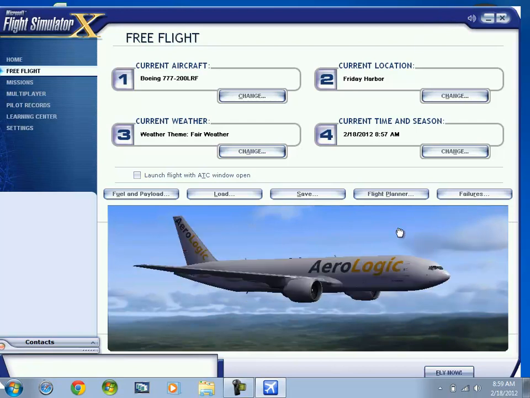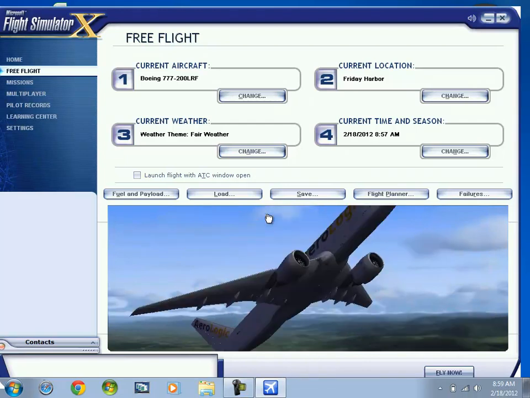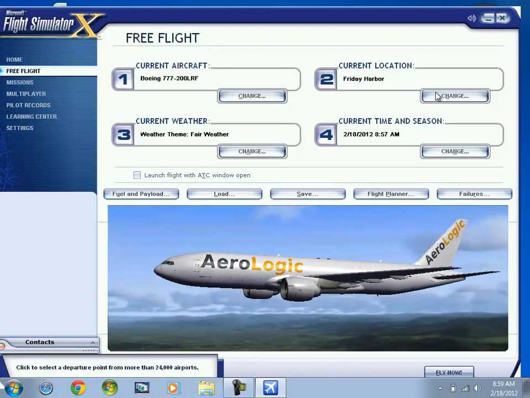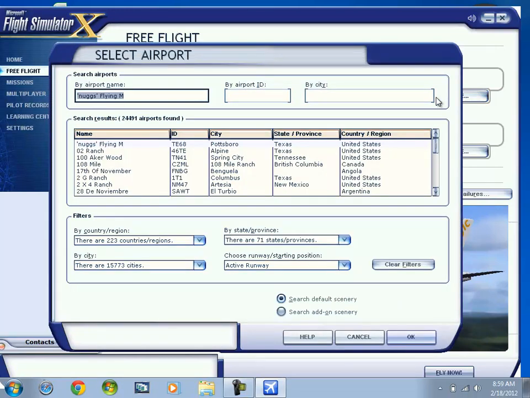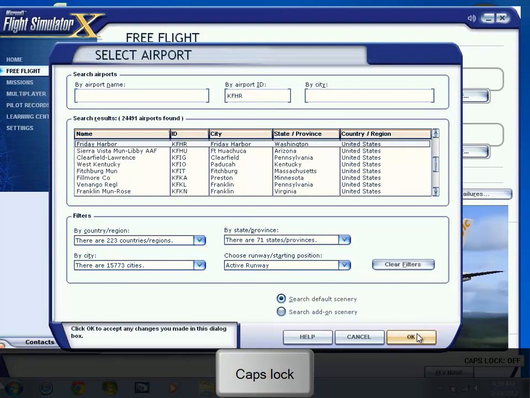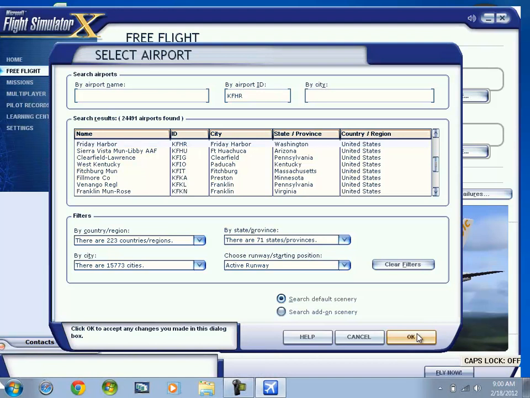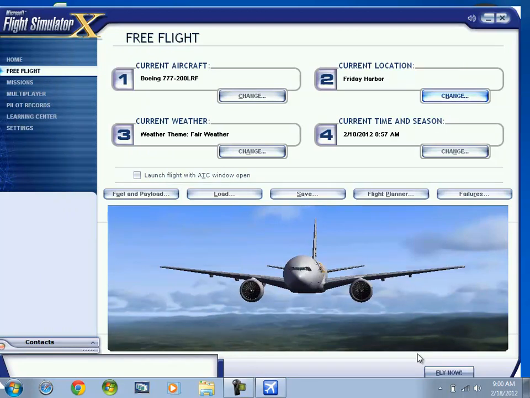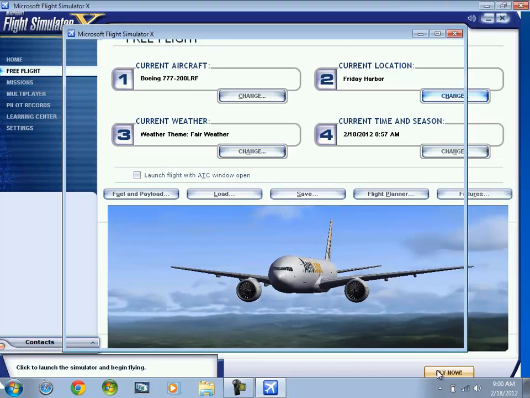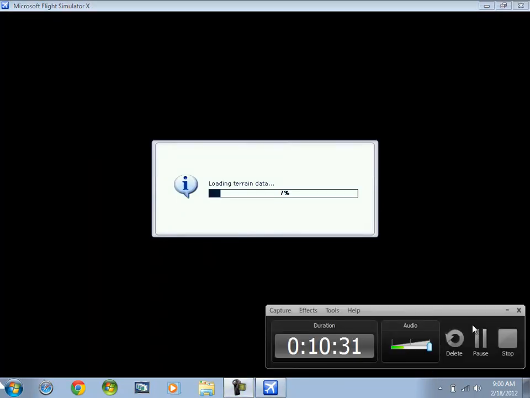I'm going to choose my current location to KFHR, which is the default airport in FSX. Hit OK. I'm not sure about the virtual cockpit, so I'm going to click fly now. Then just wait until this loads.